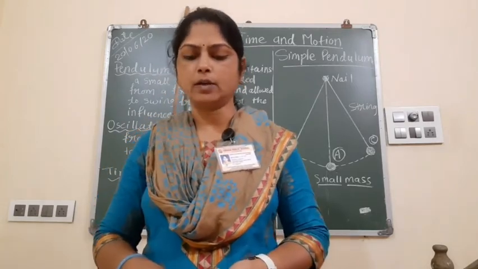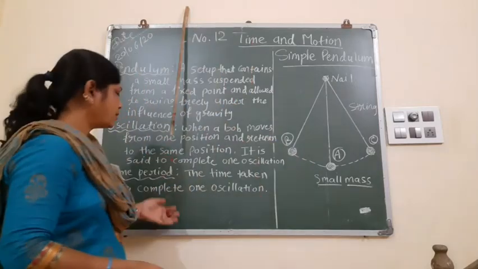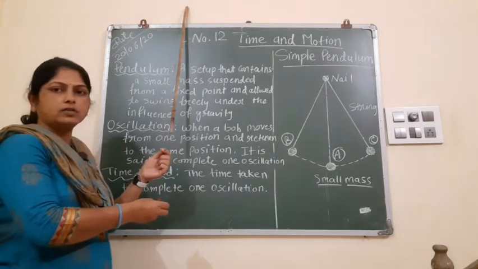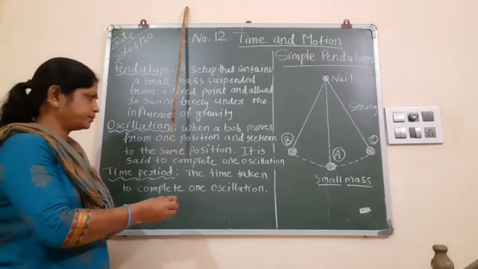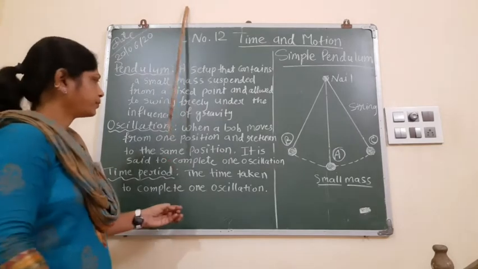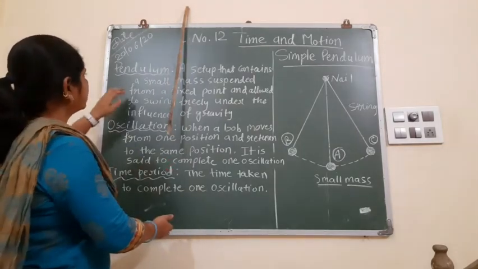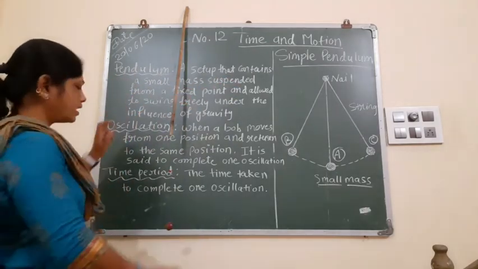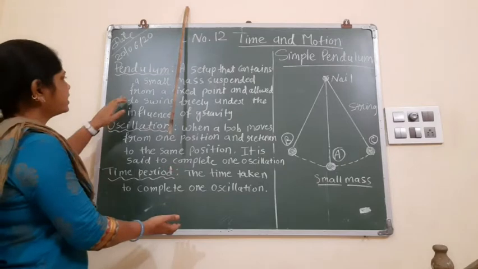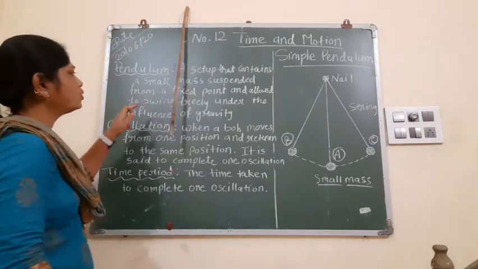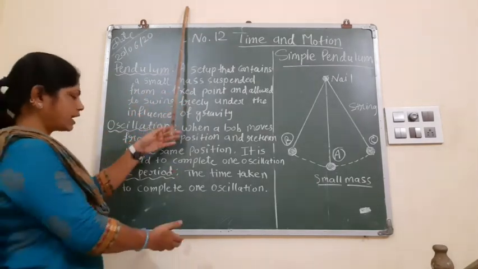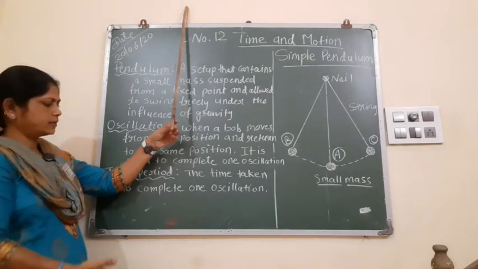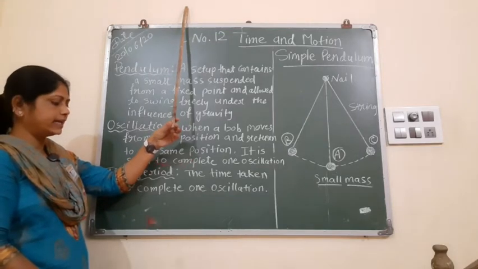Now the simple pendulum. See, I made this simple pendulum with the help of thread and one stone. So see first, a pendulum is a setup that contains a small mass suspended from a fixed point and allowed to swing freely under the influence of gravity. So if we displace this, it moves freely.